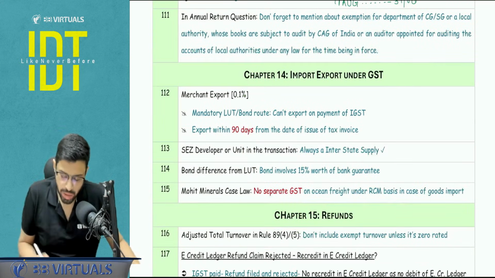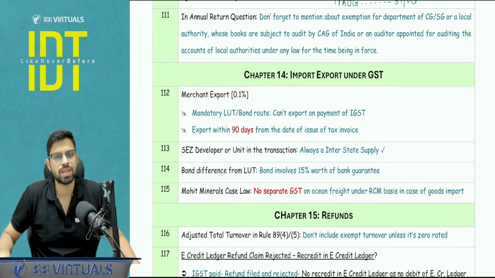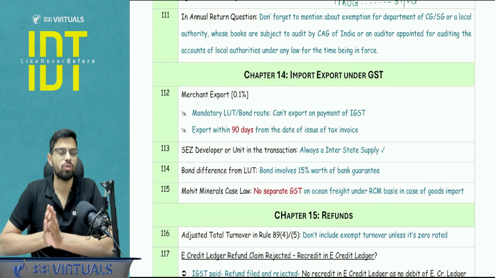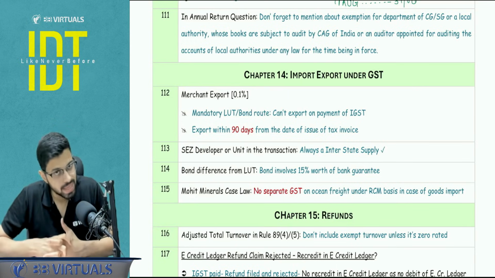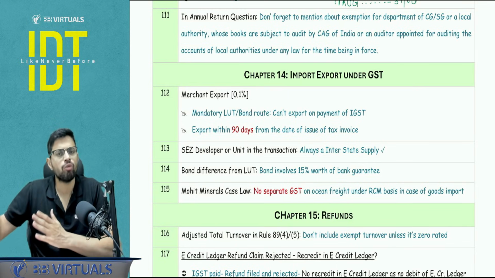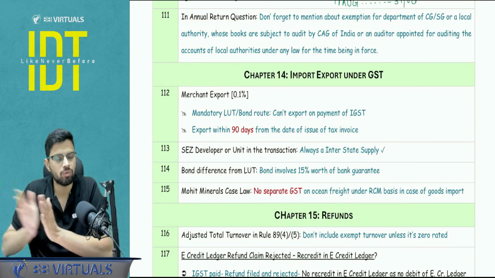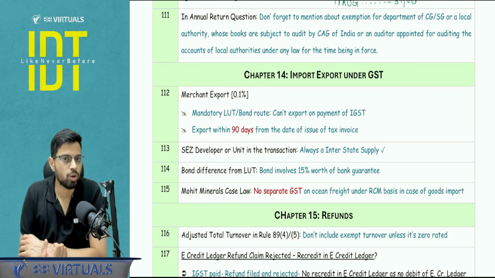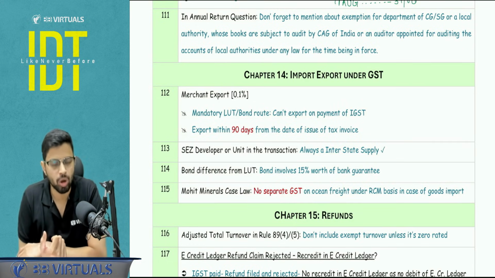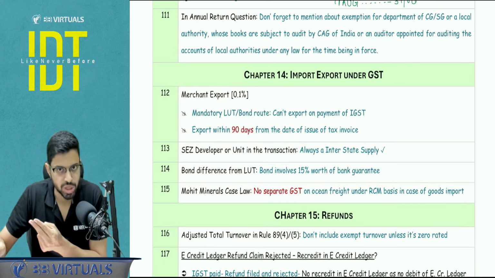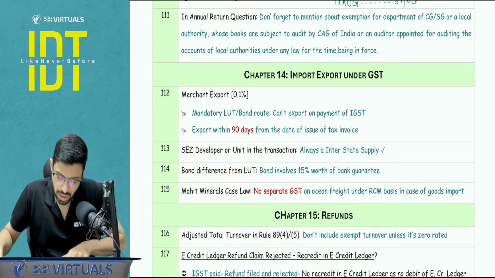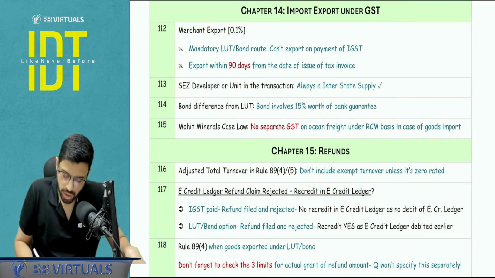Yes, in an annual return question, if they ask you with respect to GSTR 9, don't forget to quote the exemption with respect to those who are required to get their accounts audited by the CAG or any auditor appointed by them, or the local authority, where there is a provision that the local authority may be required to get their accounts audited under their own law. So this is an exemption. They don't have to file the annual return. They don't have to file any reconciliation statement. Right. Then chapter number 14, import export under GST.